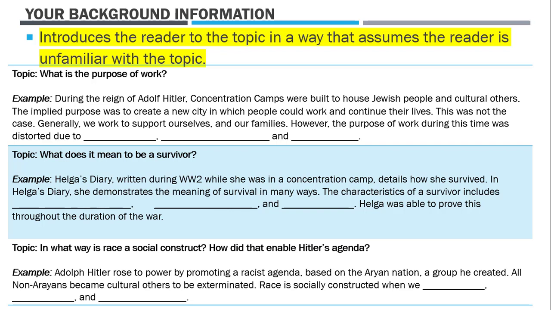This was not the case. Generally, we worked to support ourselves and our families. However, the purpose of work during this time was distorted due to blank, blank, and blank. So here we have 2 or 3 sentences coming right before the final thesis statement, and they just introduce the reader to Hitler, the concentration camps, and how that distorted the purpose of work.